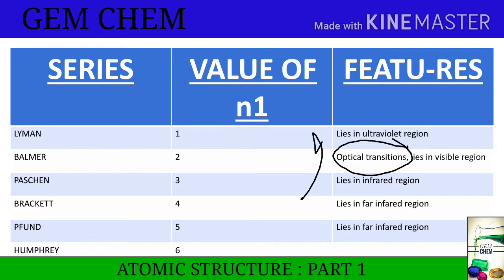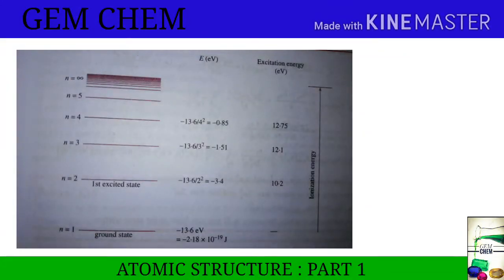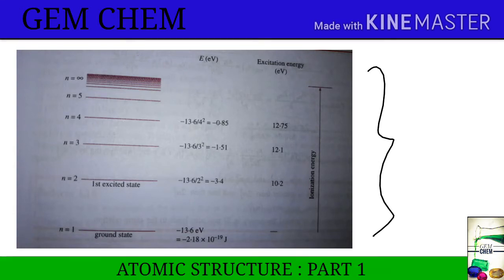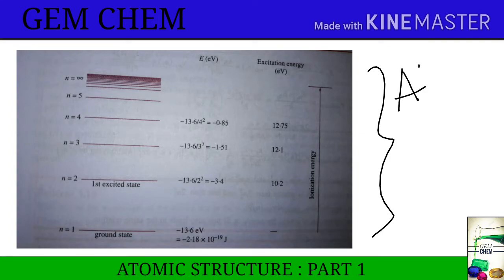Now next, we have seen the diagrams, and now we will see spectra in reality. Now these are the energy levels. As we can see, these are the energy levels. Right now we have to know what is absorption spectra and what is emission spectra. We will see absorption and emission spectra.